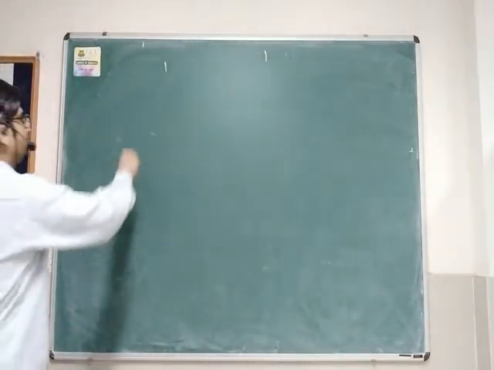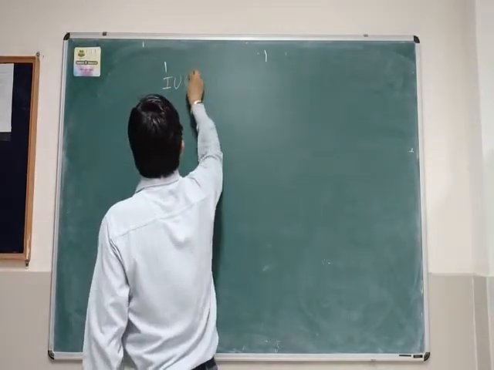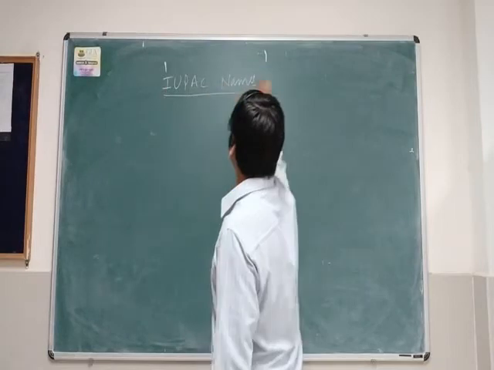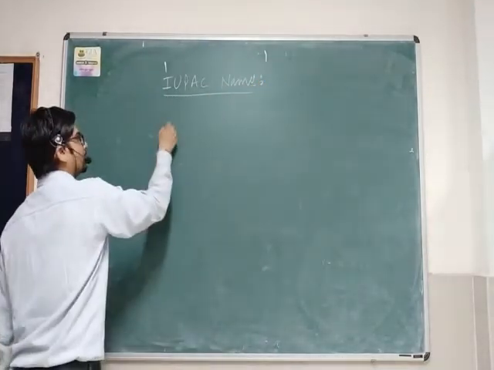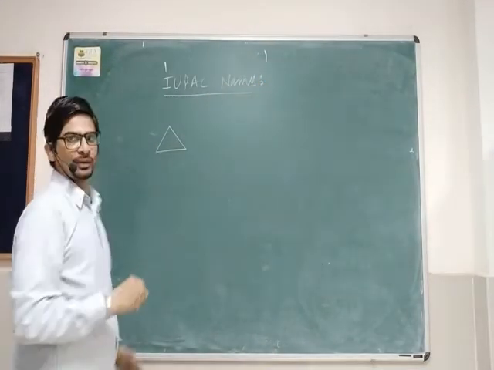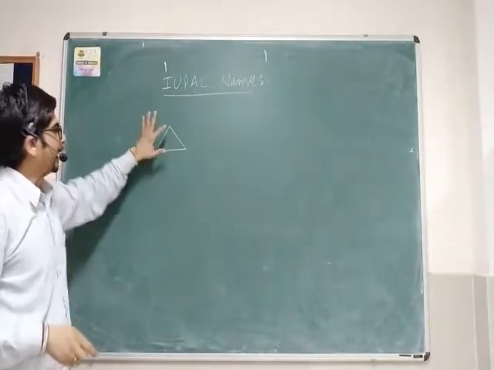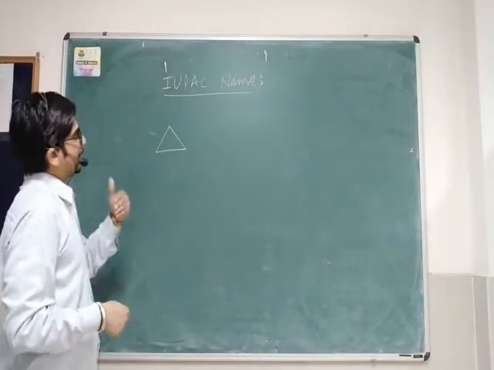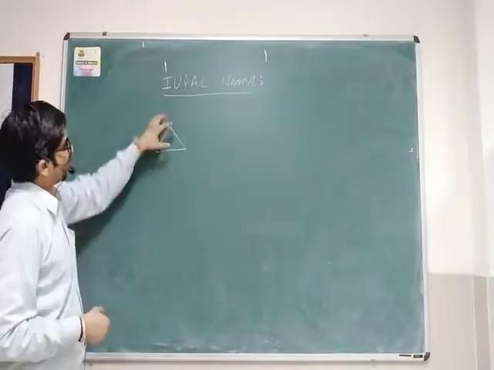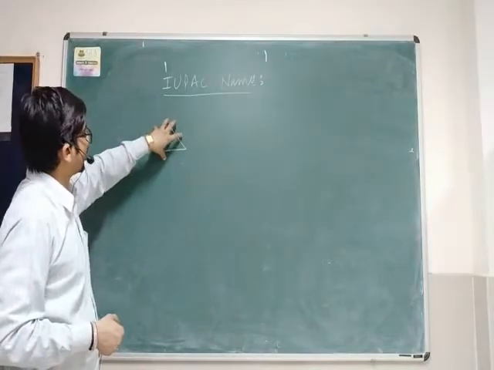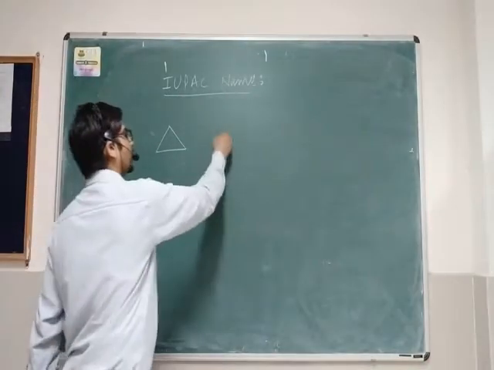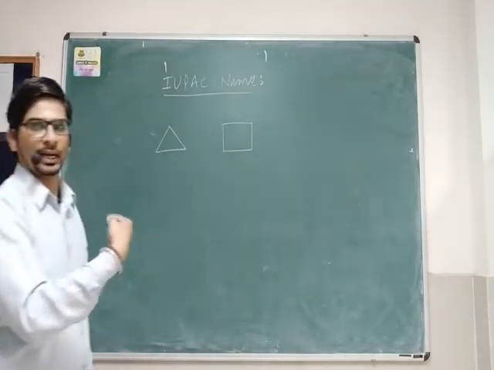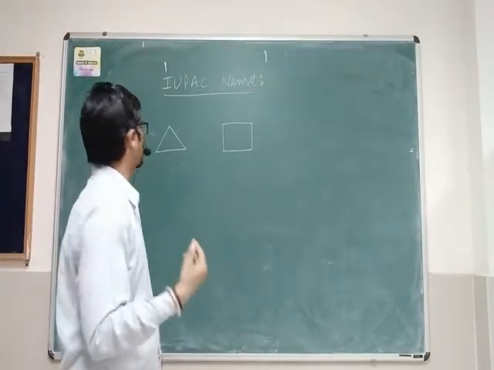So, IUPAC names, and we begin with the first. This is cyclopropane, because it has 3 carbons, 3 carbon is prop, and the 3-carbon alkane is propane, and it is available in the cyclic form, therefore it is cyclopropane. 4-membered cyclobutane, cyclopentane, cyclohexane, cycloheptane, and so on.